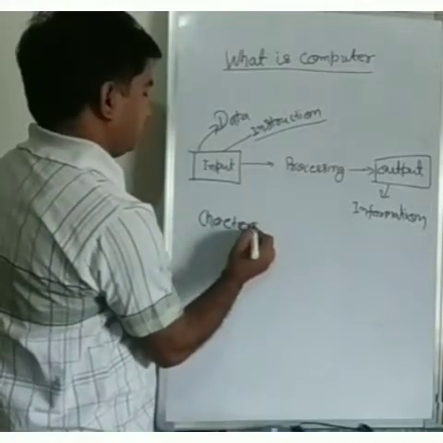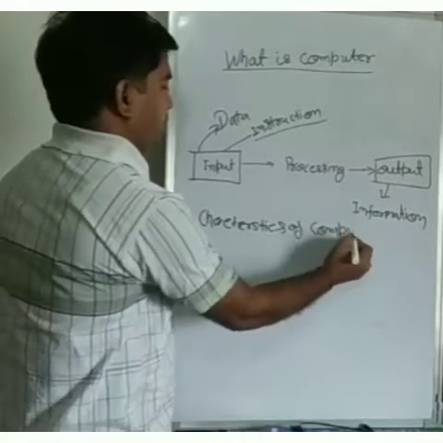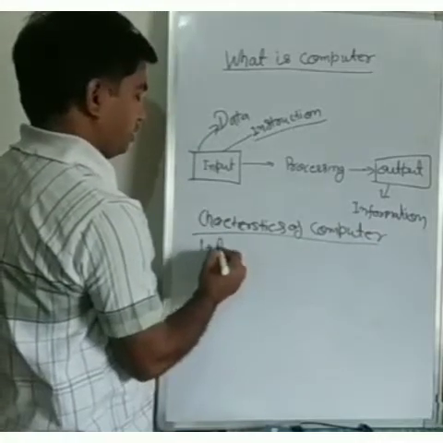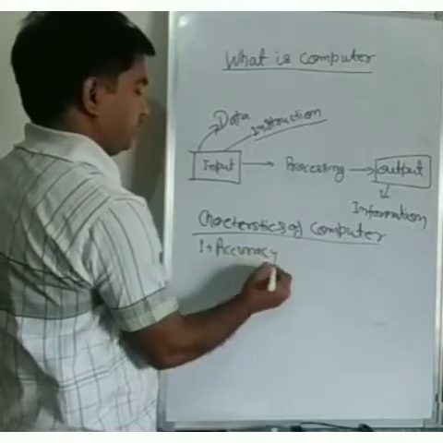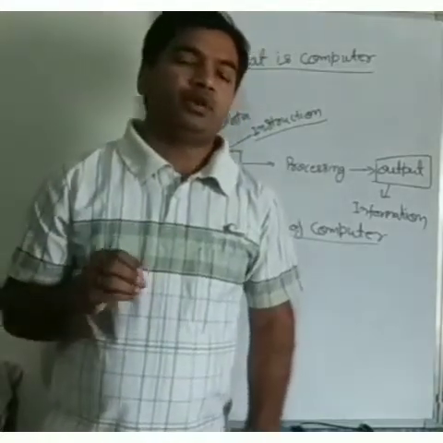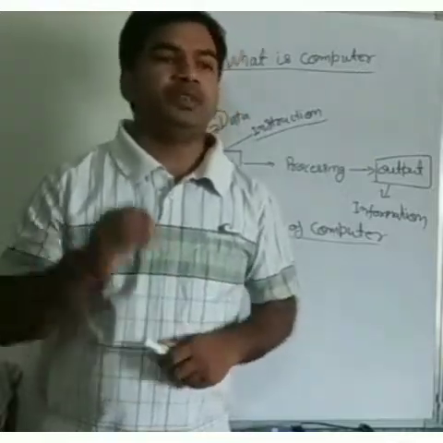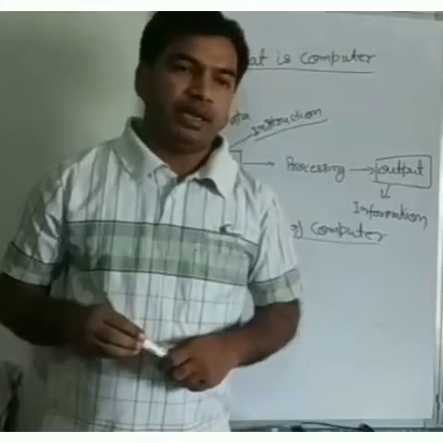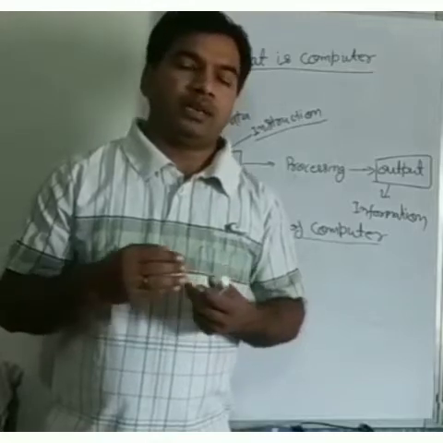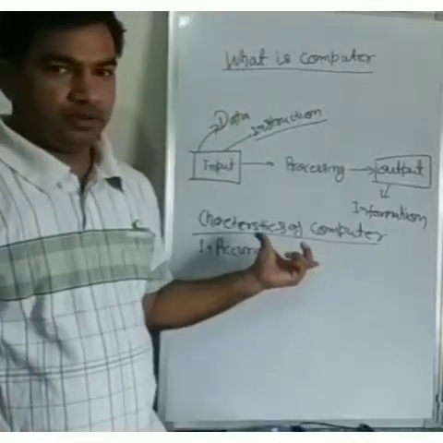Characteristics of computer. The first characteristic is accuracy. The accuracy characteristic says that a computer cannot be wrong at any time. If you put in the correct data and the correct instruction, it will always give an accurate result, and there are no chances of bugs. A human makes a lot of mistakes in calculation, but a computer always gives an accurate result.